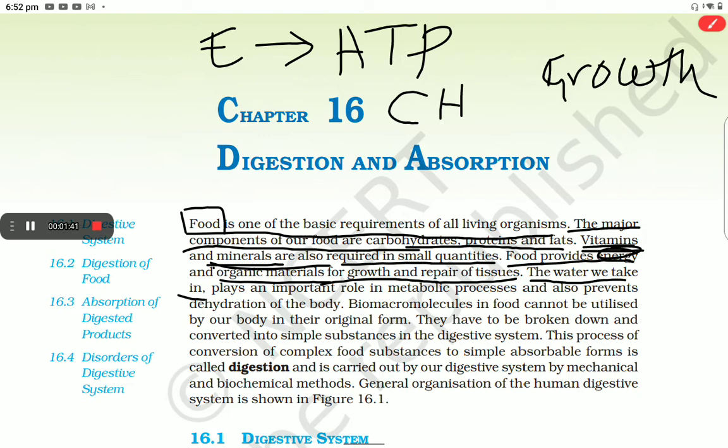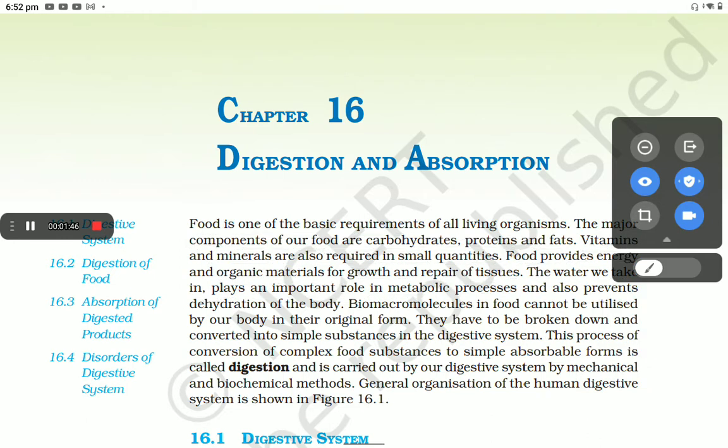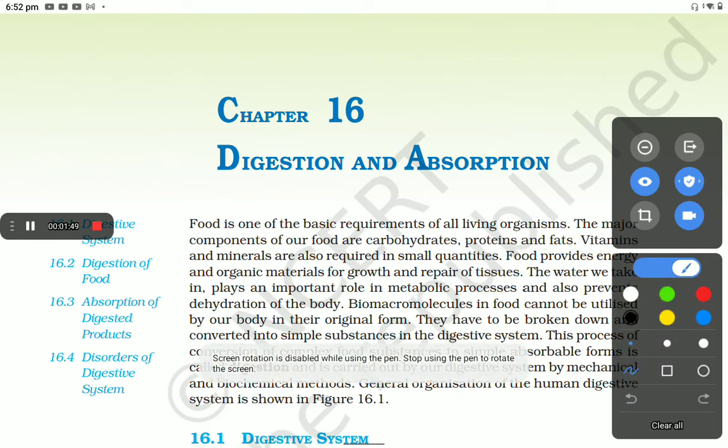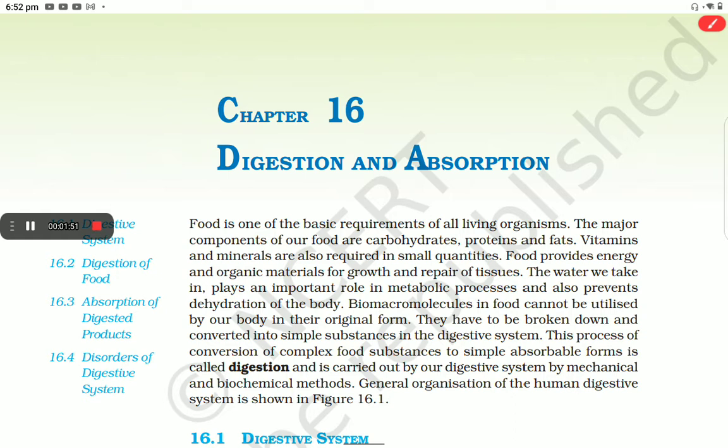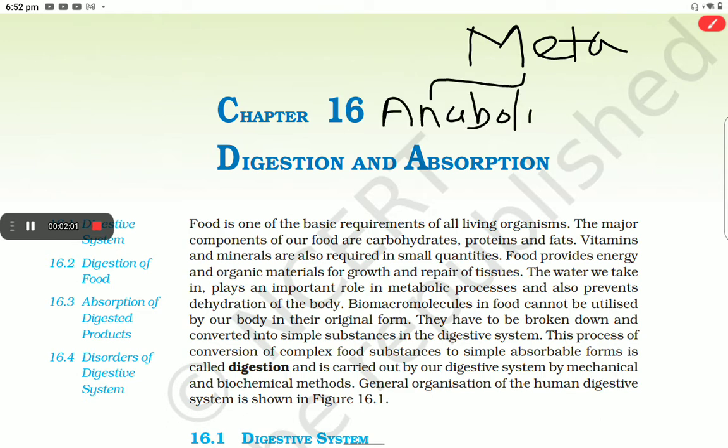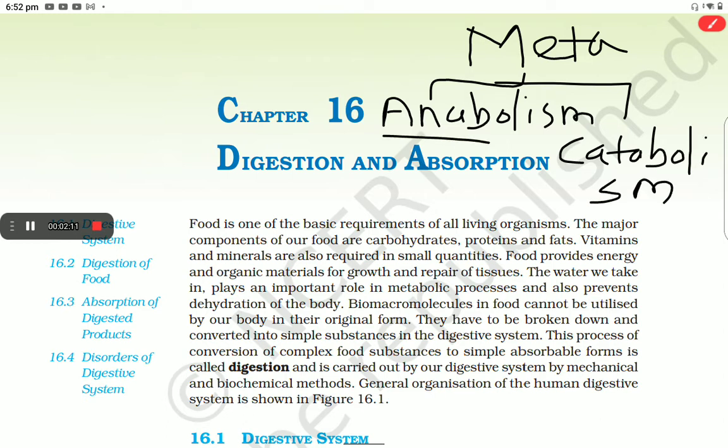The water we take in plays an important role in metabolic processes. Here this means water plays an important role in metabolism. Metabolism consists of anabolism and catabolism. Anabolism means formation of something and catabolism is breakdown of something.